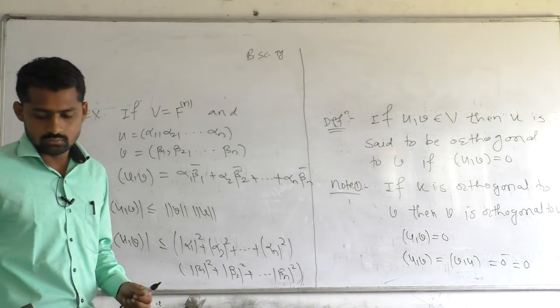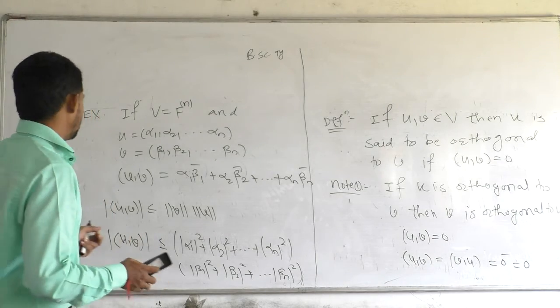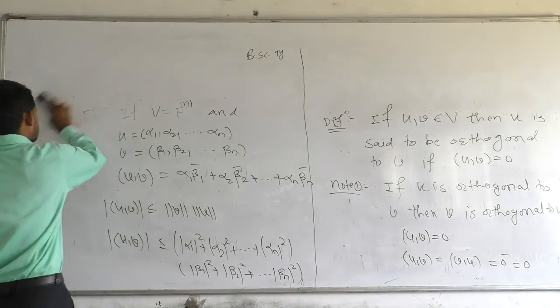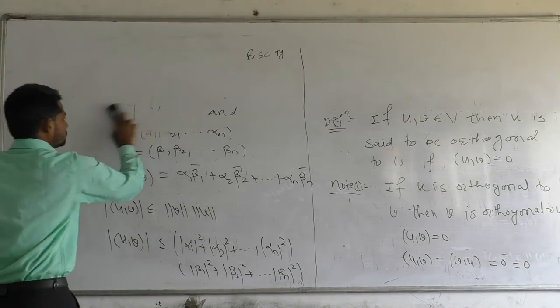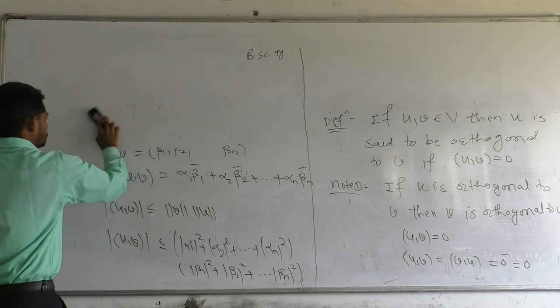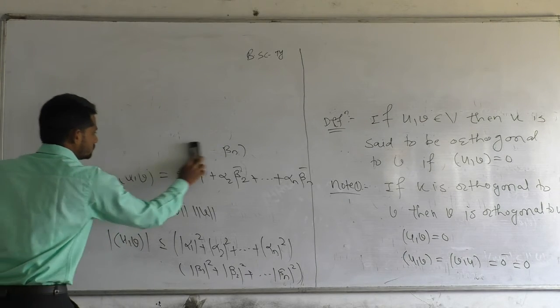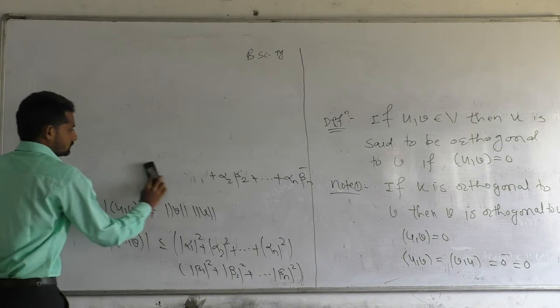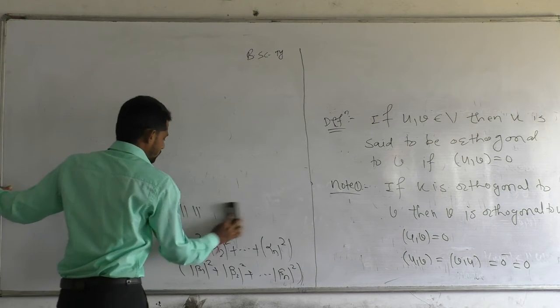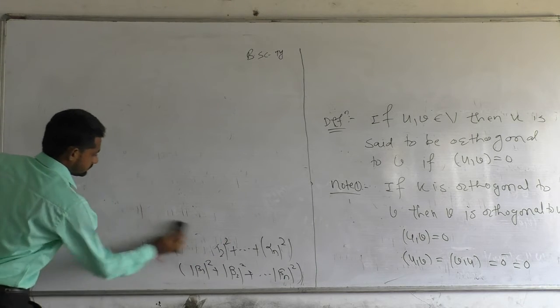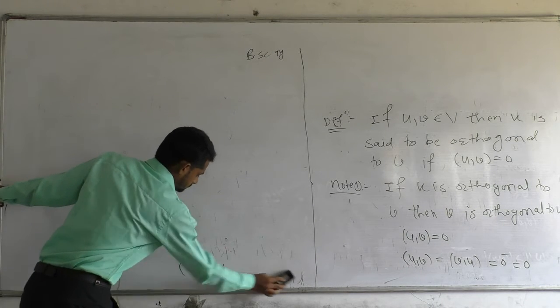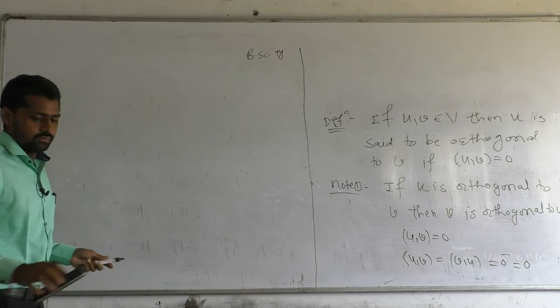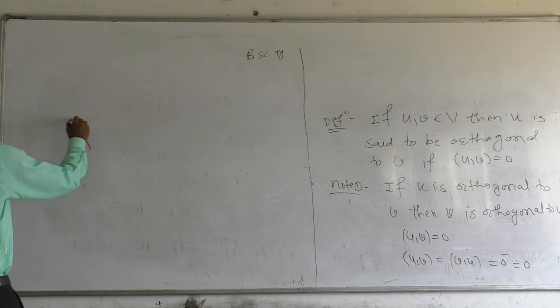Now, orthogonal complement of a subspace. Definition.